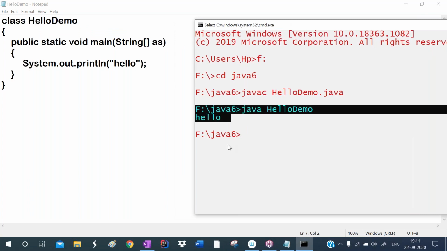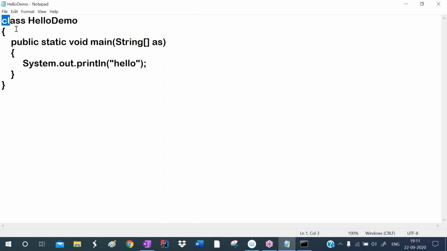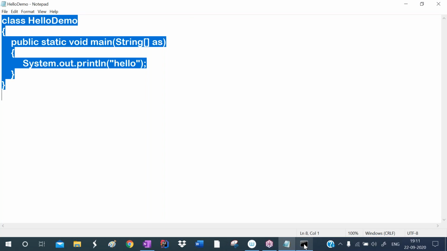So what is the execution process? What is internally happening? That part I will explain in tomorrow's session. Tomorrow I will continue with this program only, and explain this program and its execution part. Now time is over, so that's why I'm stopping the session.